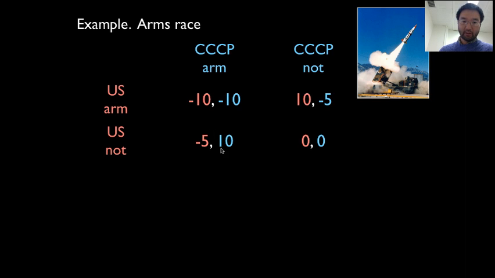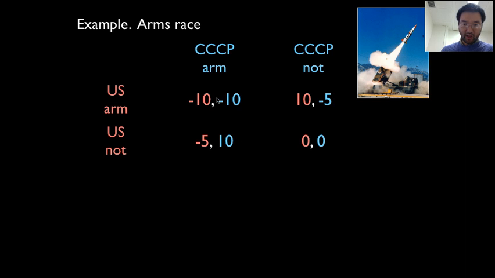How about here? The US is getting -5. If the US were to deviate, it gets -10. Remember, the US is the red numbers. So it doesn't gain by deviating. The Soviet Union is getting 10. If it were to deviate, it would get 0, so the Soviet Union doesn't want to deviate either. From this situation, no one gains from deviating, so this is also a Nash equilibrium.